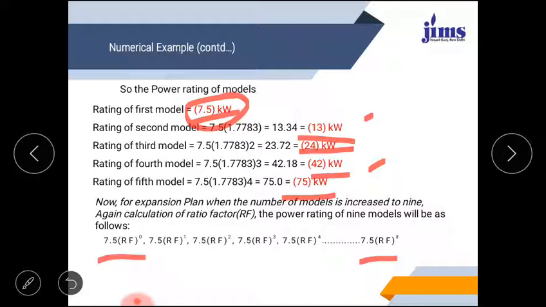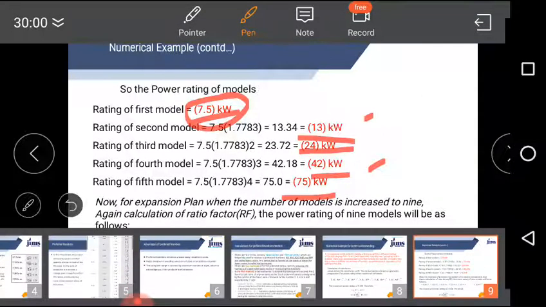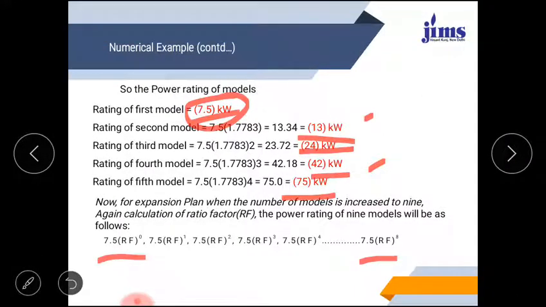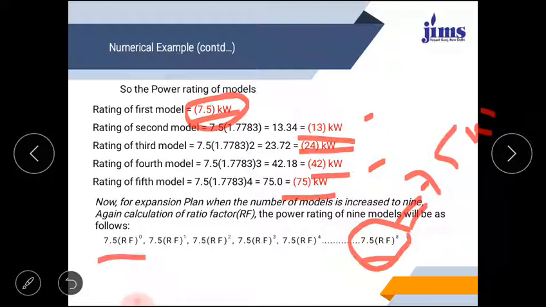So in this way you can see there would be nine models from the first model to the last model, and again we will equate the last model with the last capacity. So the last capacity is 75 kilowatt, as we have seen in previous cases.